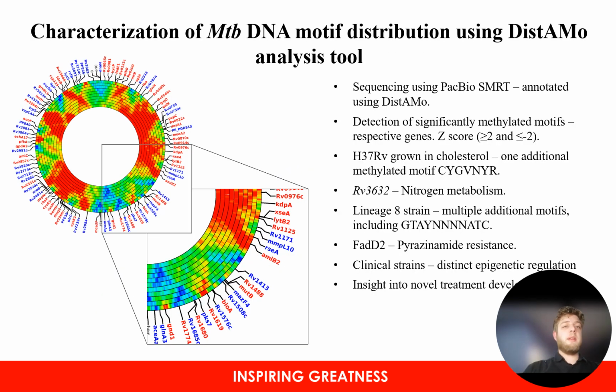Once we had completed our growth curve analysis, we moved on to sequencing and characterizing our MTB DNA. Initially, we grew all of our clinical strains in both 7H9 and cholesterol-rich minimal media. We spun them down, extracted them, and sequenced them using the PacBio SMRT sequencing platform, as it allowed us to gain insight on both the genetic information and the methylome profiles for each of the strains.